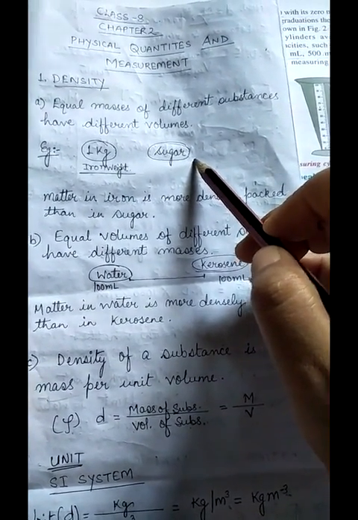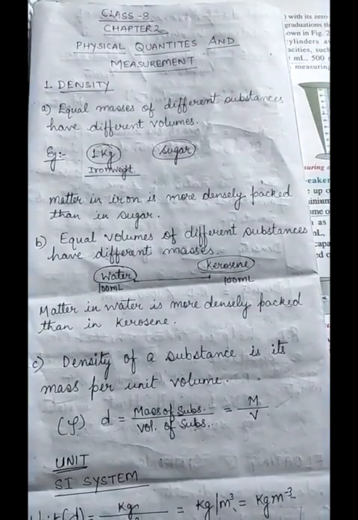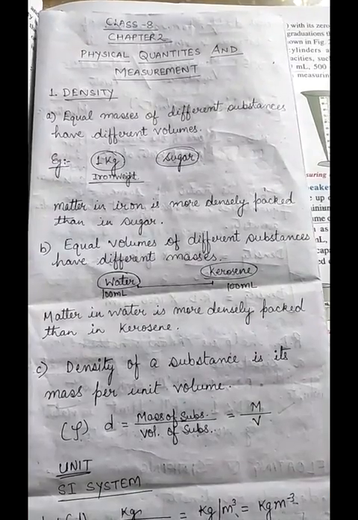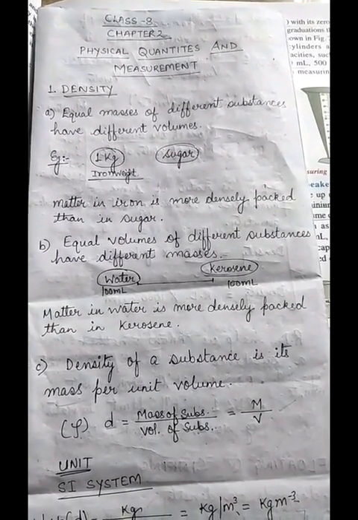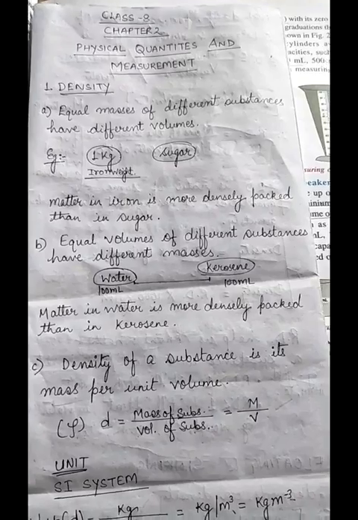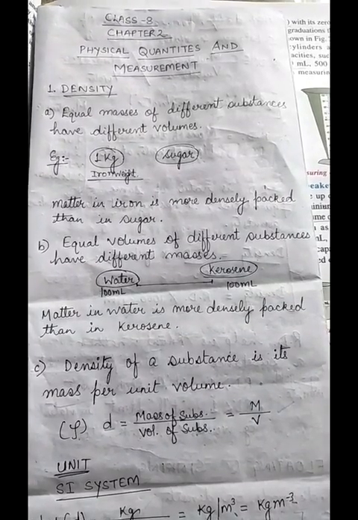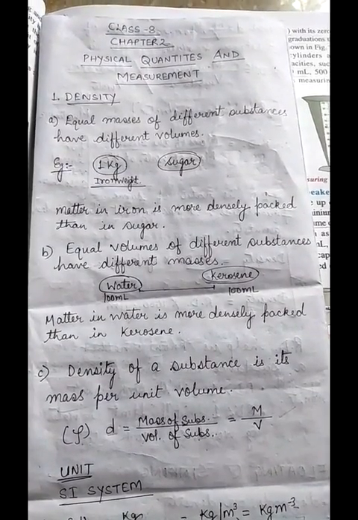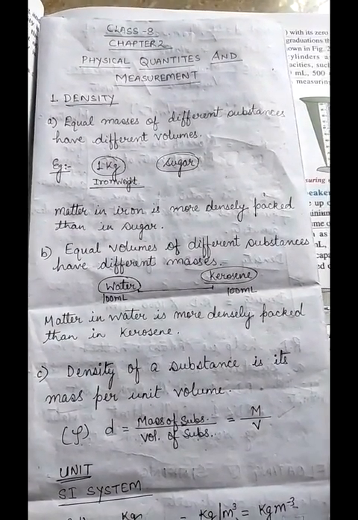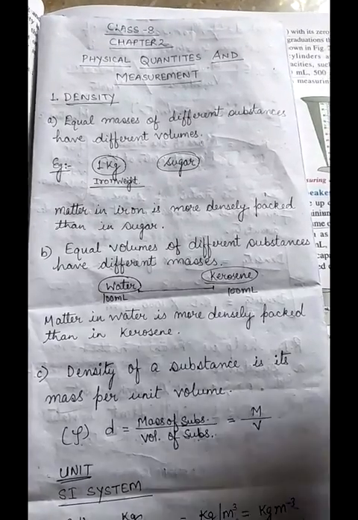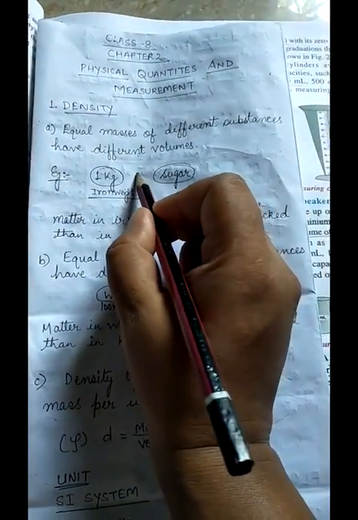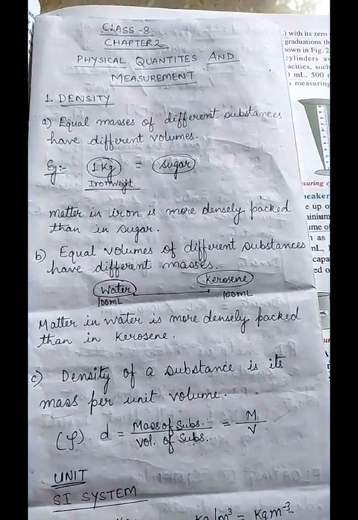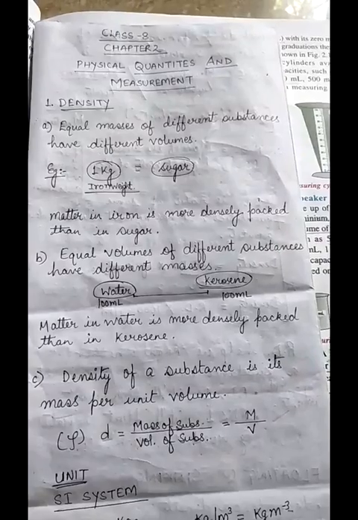So you will see that the sugar occupies more space and iron will occupy less space than that of the sugar. Mass of iron weight and sugar are the same. This is because more matter of iron is packed per unit volume as compared to that of sugar. So matter in iron is more densely packed than in sugar.